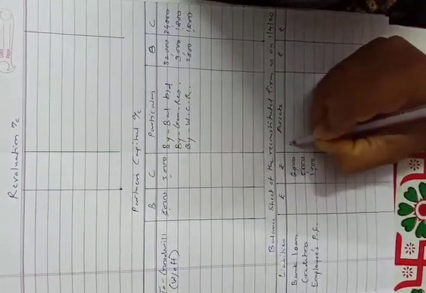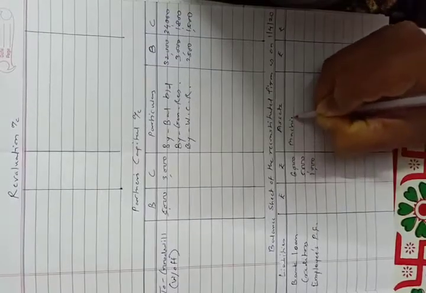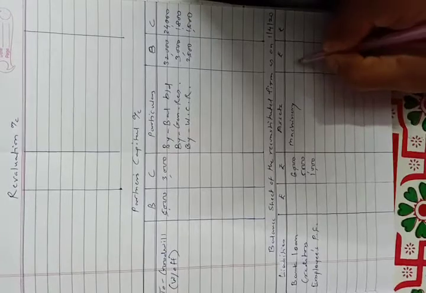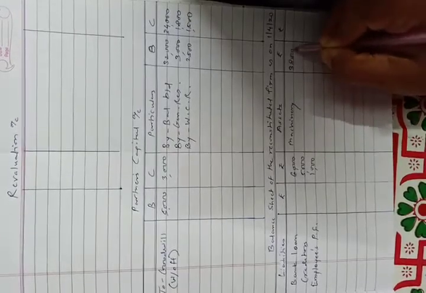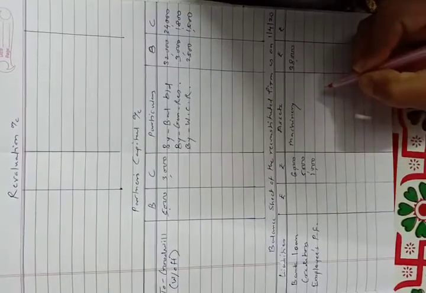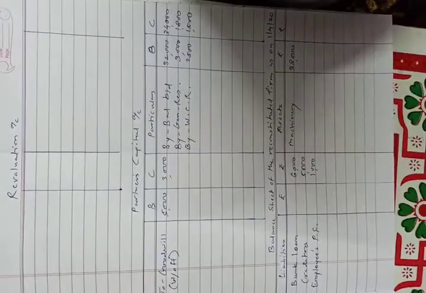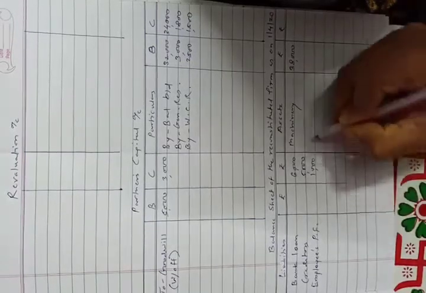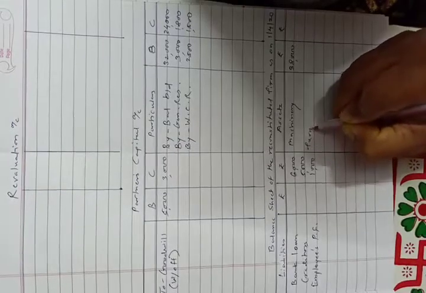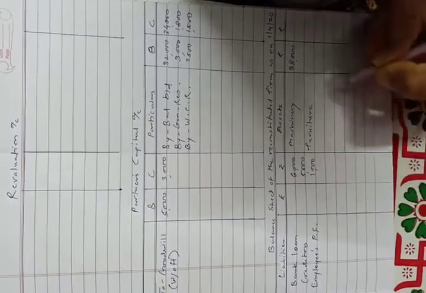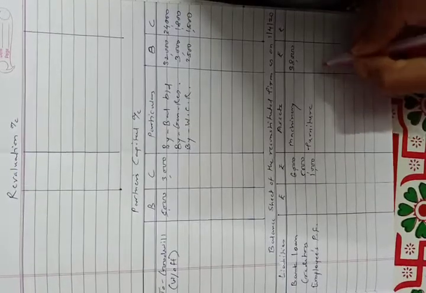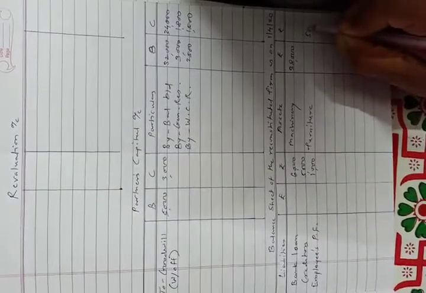Machinery first, amount in inner column as there is an adjustment. Then furniture, there is no adjustment on furniture, so amount will be in outer column.